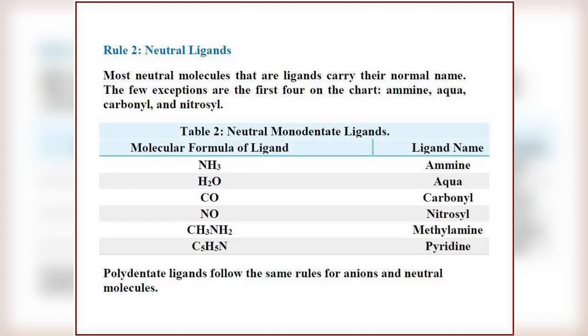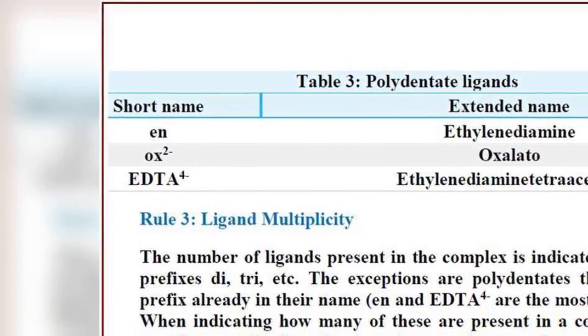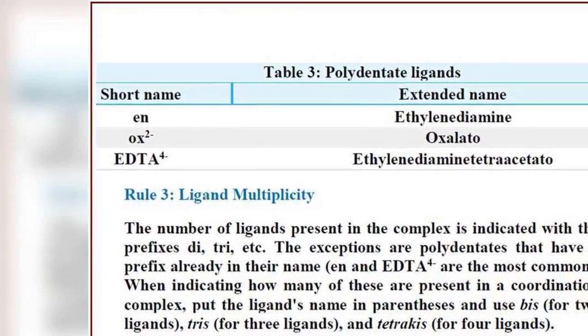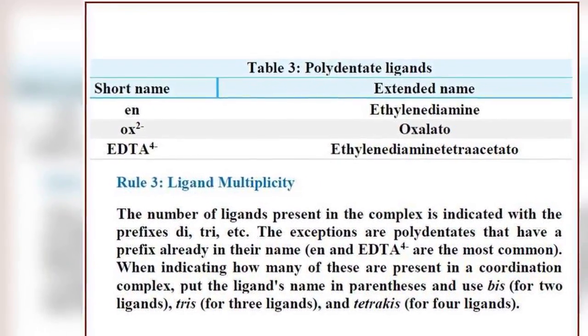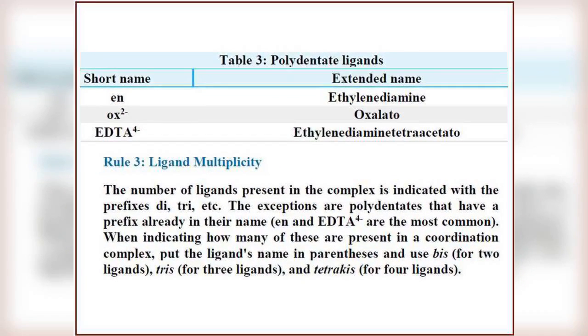Polydentate ligands follow the same rules for anions and neutral molecules. Table 3 is about polydentate ligands. For ethylenediamine, the short name is en. Oxalato, the short name is ox2-. Ethylenediaminetetraacetato, the short name is EDTA4-.